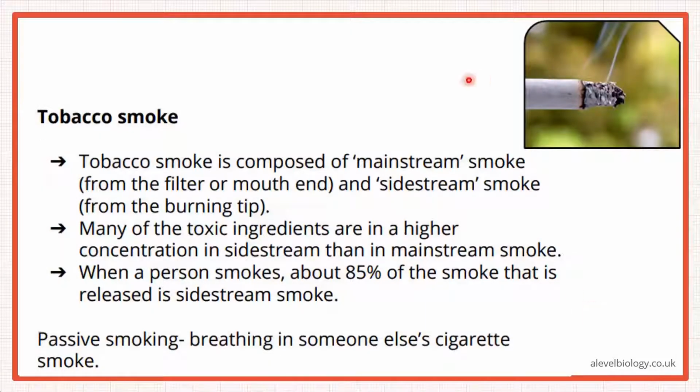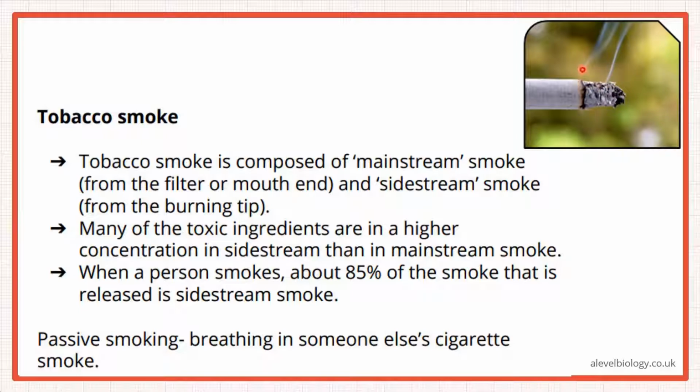All right then. When we talk about smoking, we are talking about tobacco smoke. Tobacco smoke consists of mainstream smoke and side stream smoke. Mainstream smoke is the one coming from the filter, the mouth end of the cigarette that the smoker is using. The side stream smoke is from the burning tip. This is what releases more toxic ingredients into the environment.